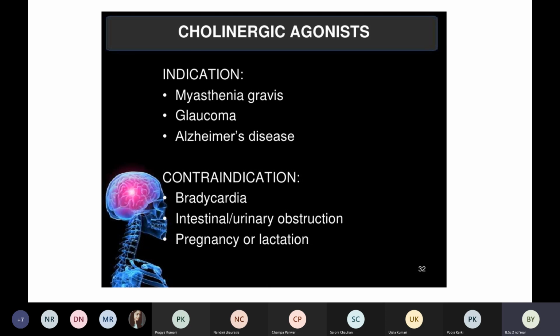And also we can give it in myasthenia gravis, which is basically an autoimmune disease condition where there is weakness in our muscles.